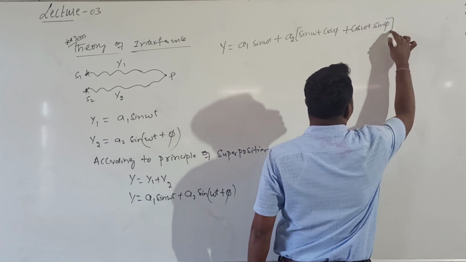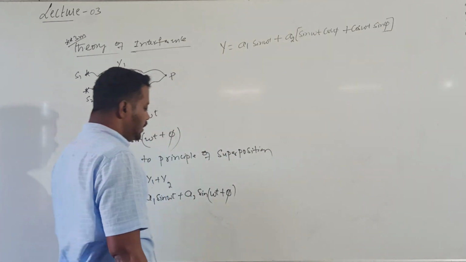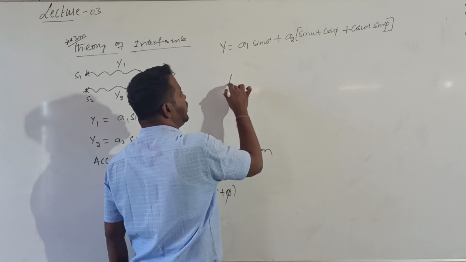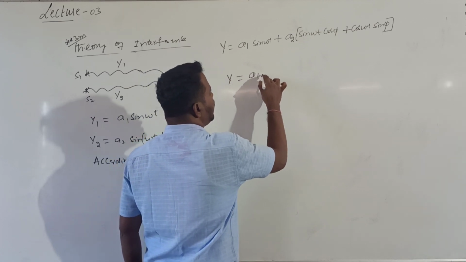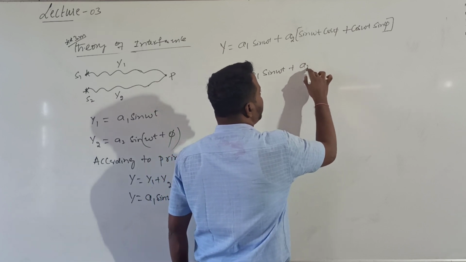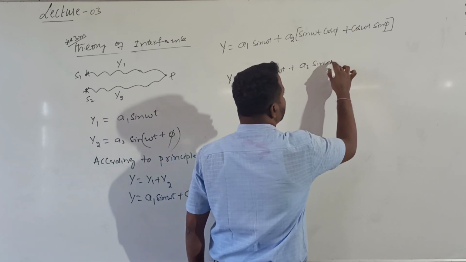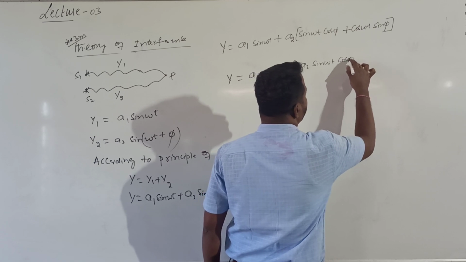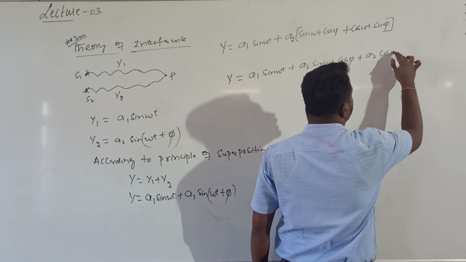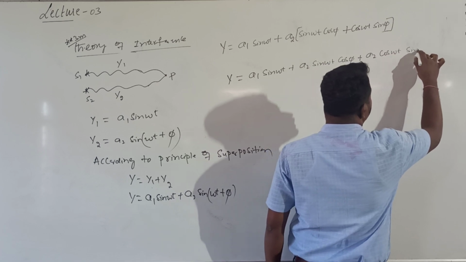I am writing the formula: sine a plus b is equal to sine a into cos b plus cos a into sine b. So what will I get? a1 into sine omega t plus a2 into sine omega t into cos phi plus a2 into cos omega t into sin phi. Can I write?